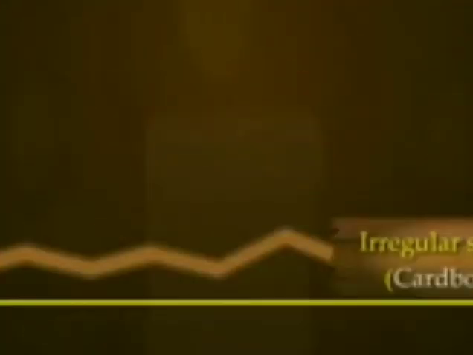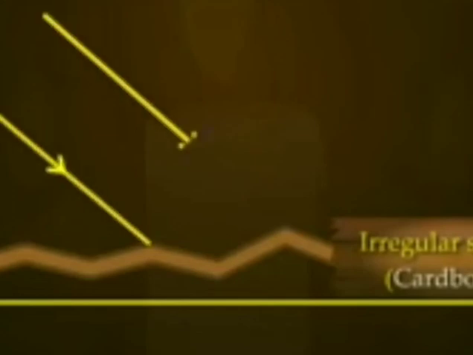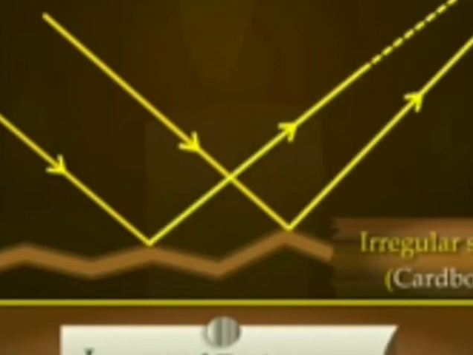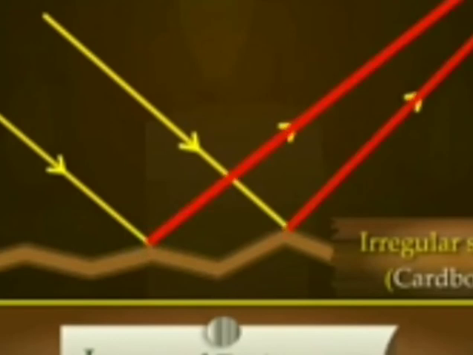Consider an irregular surface like a cardboard. Imagine that parallel rays are incident on an irregular surface. Note that the laws of reflection are valid at each point of the surface. Using these laws, construct reflected rays at various points. You will observe that the rays are reflected in different directions.